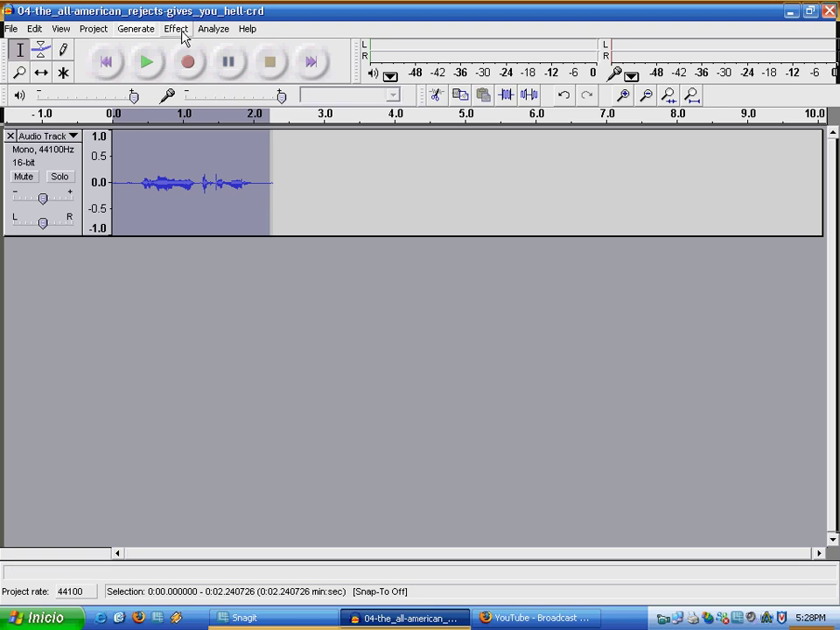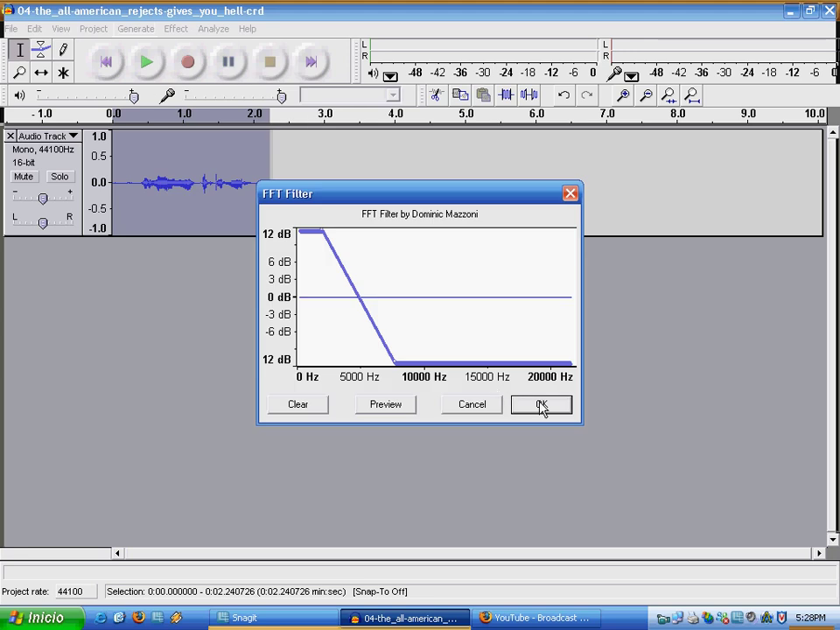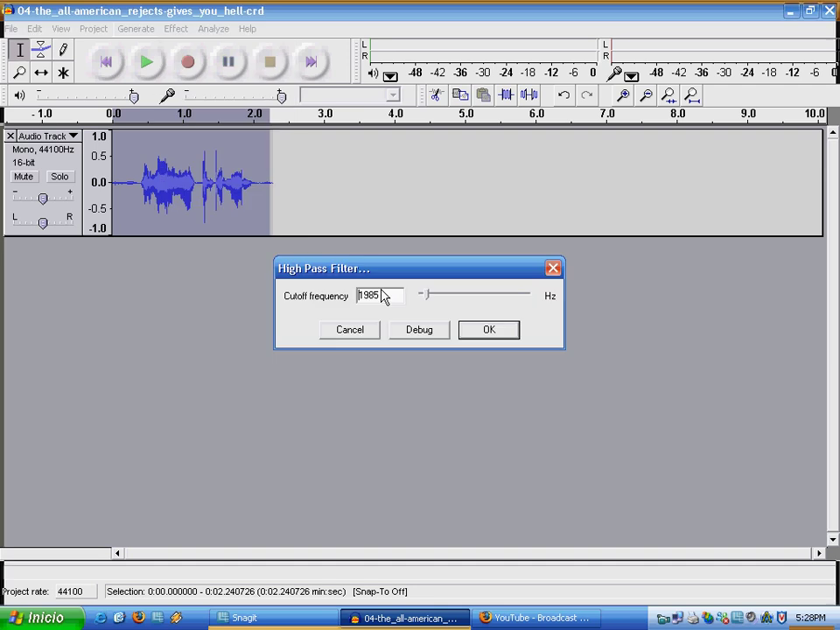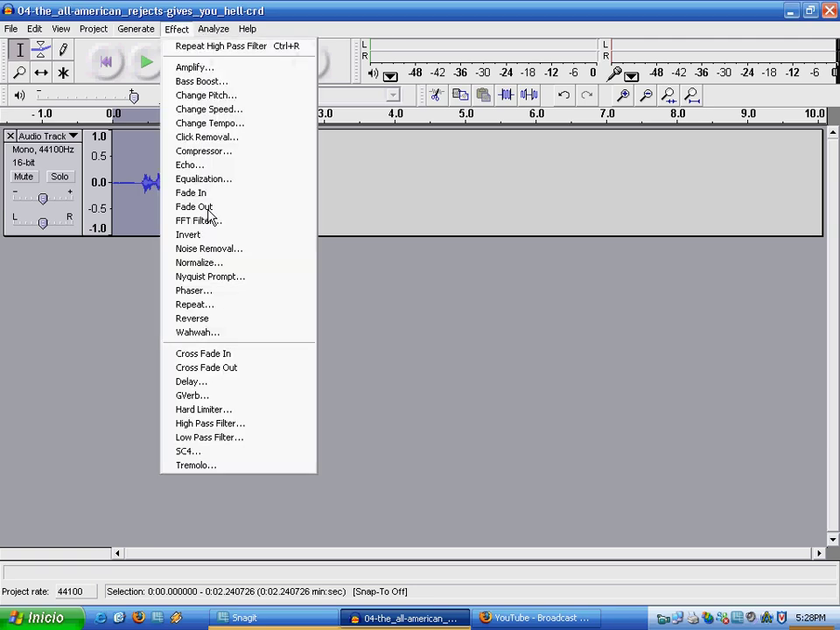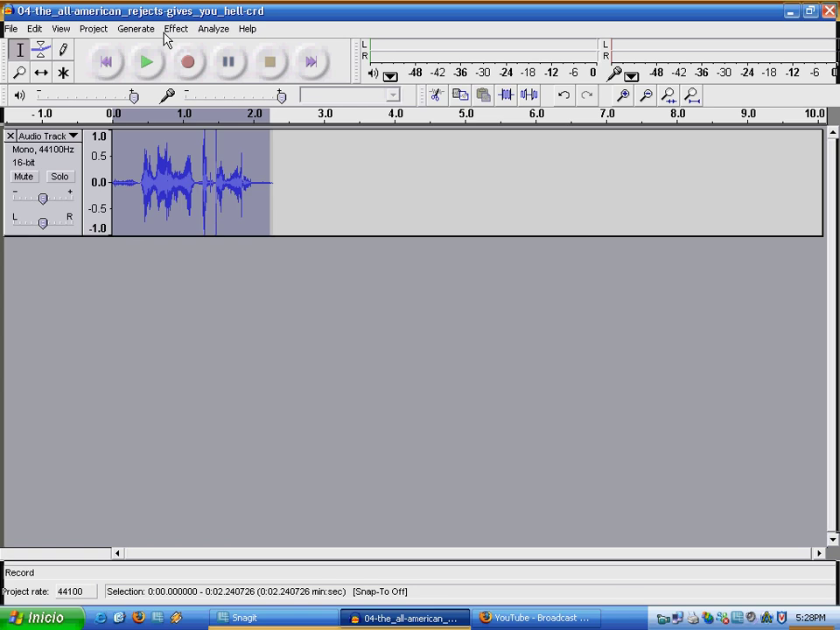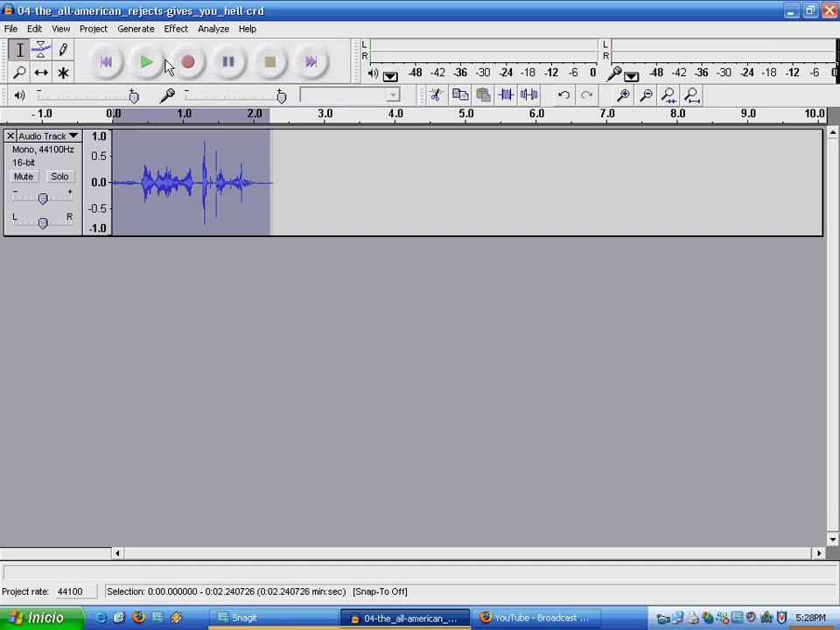So what we're going to do is repeat the process 2 or 3 times. Effect, High Pass Filter, put 2000. I'm going to do this 3 times. High Pass Filter, 2000. Okay. Now let's see how it sounds.